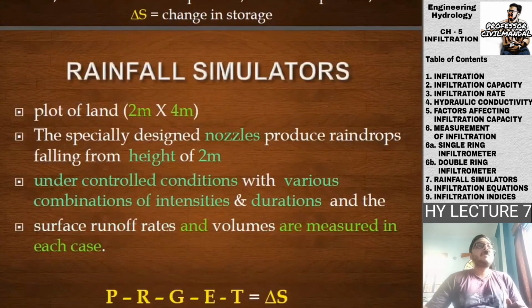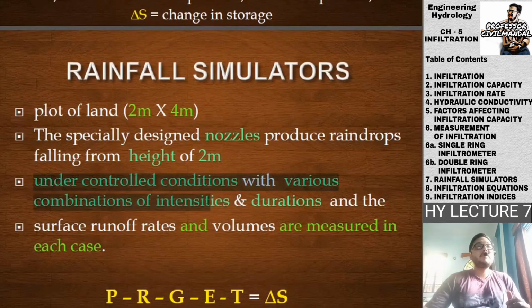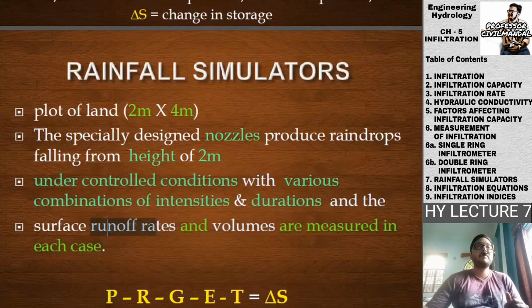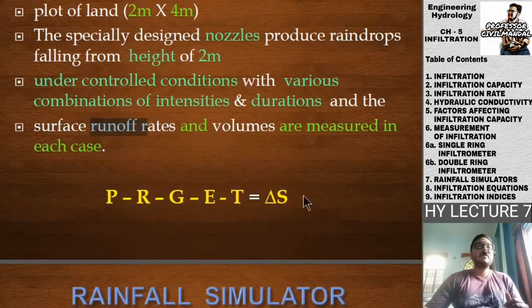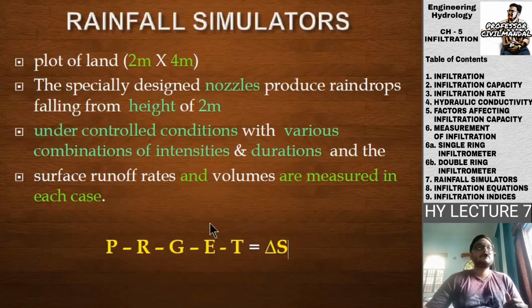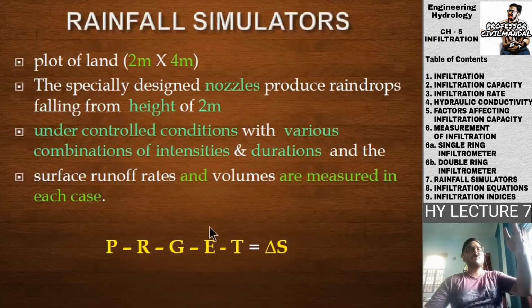So the plot of the land will be 2 meter cross 4 meter. Specially designed nozzles produce rainfall falling from a height of 2 meter. Just revise this: under controlled conditions with various combinations of intensities and durations, the surface runoff rates and volumes are measured in each case, and this is the equation which will be used to calculate the infiltration rate. So this was the summary of the rainfall simulators. Just go through it.